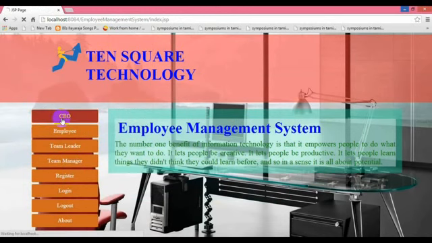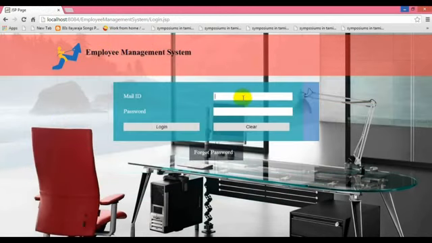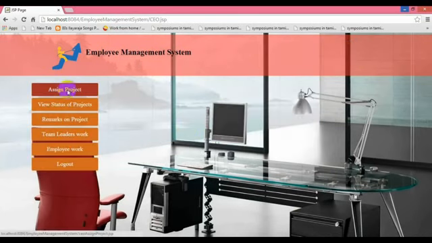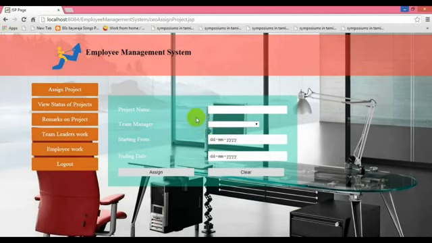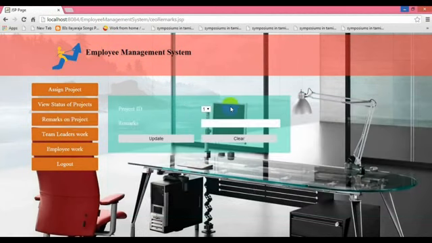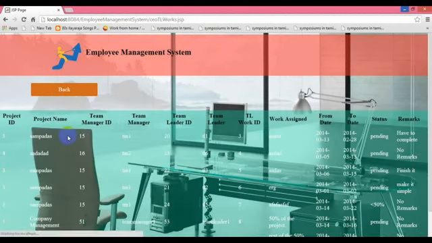So the CEO logs in with his mail ID and password to see the status of the team manager as well as the team leader as well as the employee. So the CEO is seeing the status of their project views as well as the remark. The remark has been given by using the project ID.